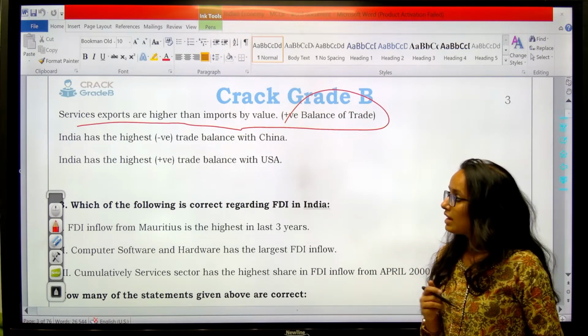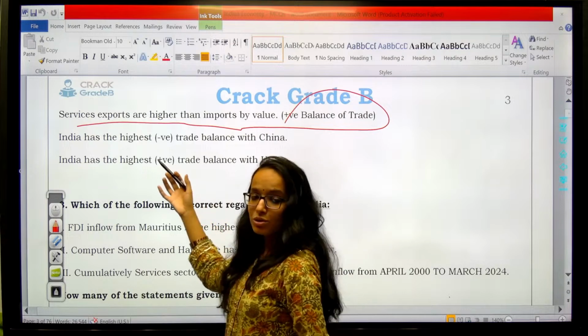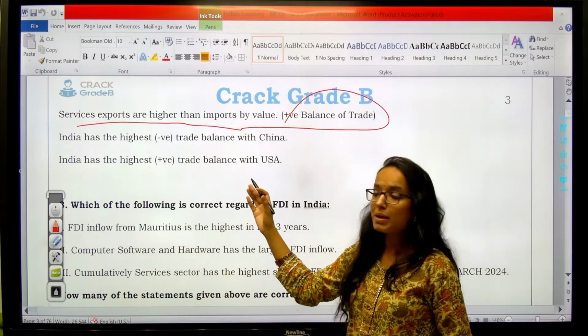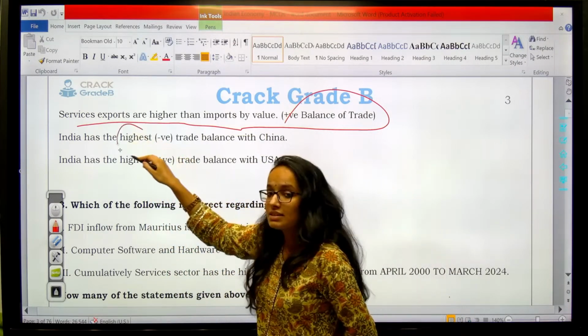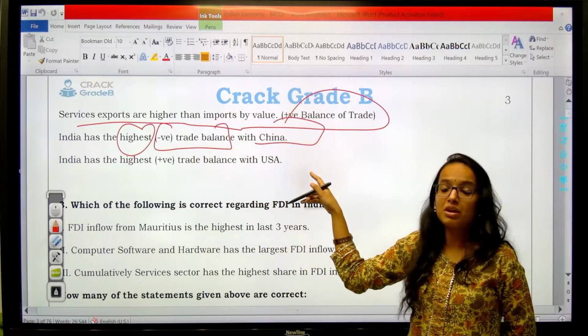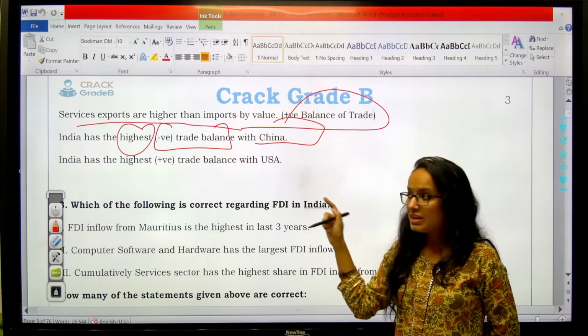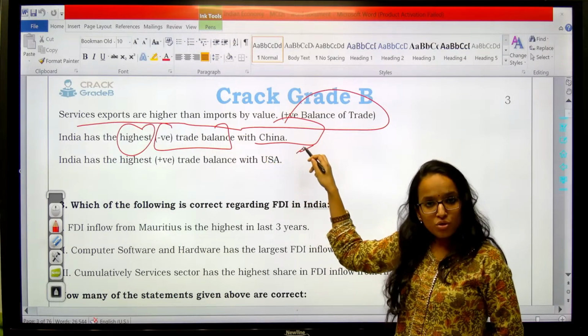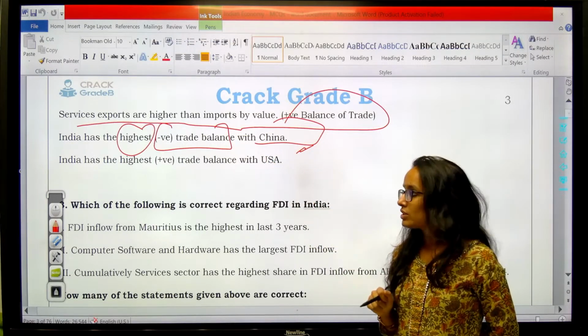Then the next, this is also very interesting information which you should remember. India has the highest negative trade balance with China. You should remember, but this is not good on the part of India. We need to correct this trend. It shows that we are heavily dependent on China.